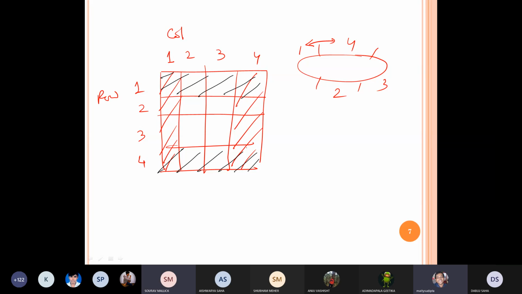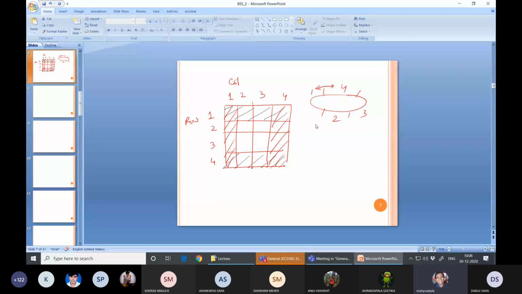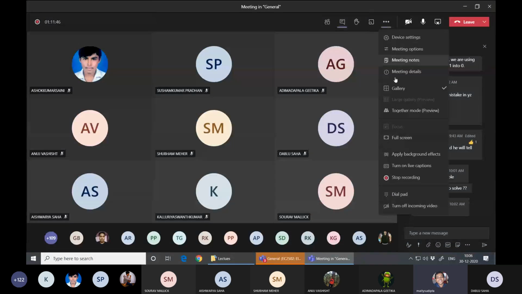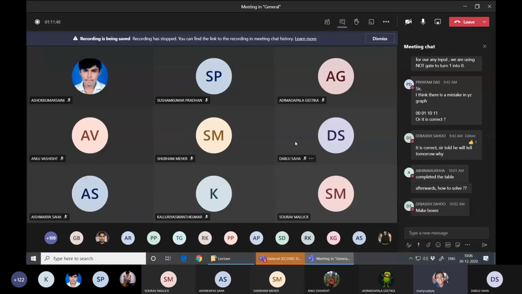Okay, let's stop today's class because I have another class. It already started from 10. So tomorrow we have a scheduled class. We will meet over there. We will solve another 2-3 problems. Then I will explain why we are using this code.